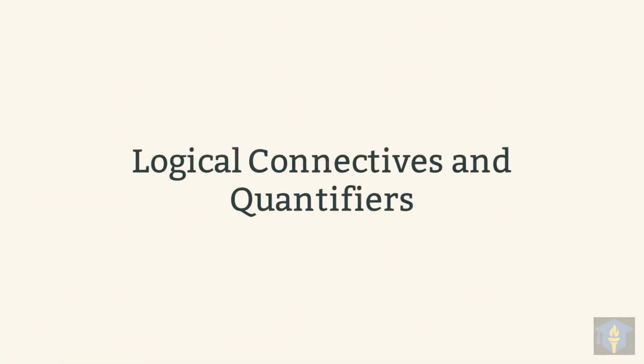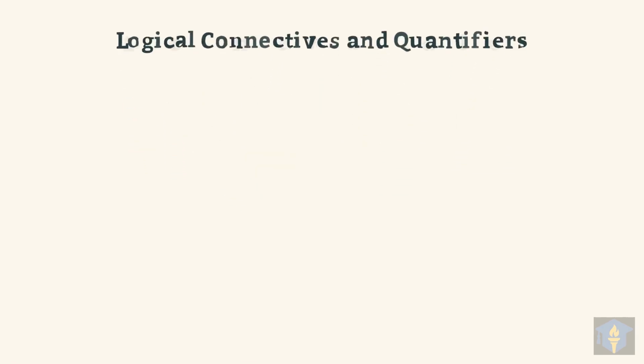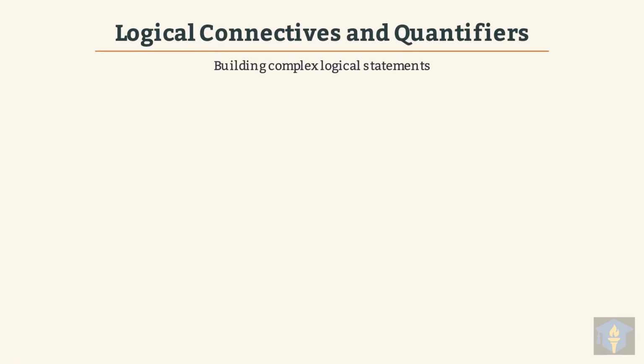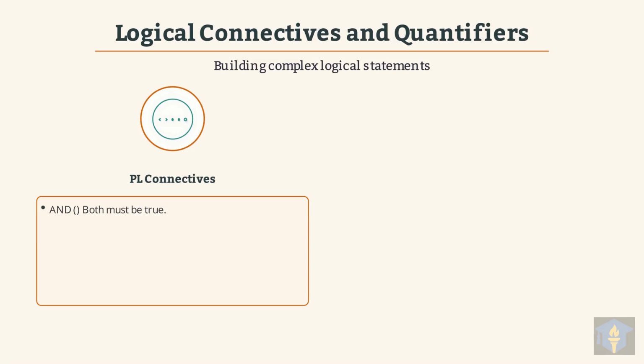Let's now explore logical connectives and quantifiers, essential tools for building complex logical statements. These elements are crucial for constructing intricate and precise logical statements in AI. We'll begin with propositional logic connectives, which combine simple statements. The AND connective, denoted by the symbol caret, means both statements connected by it must be true. The OR connective, symbolized by the wedge, means at least one of the connected statements must be true.